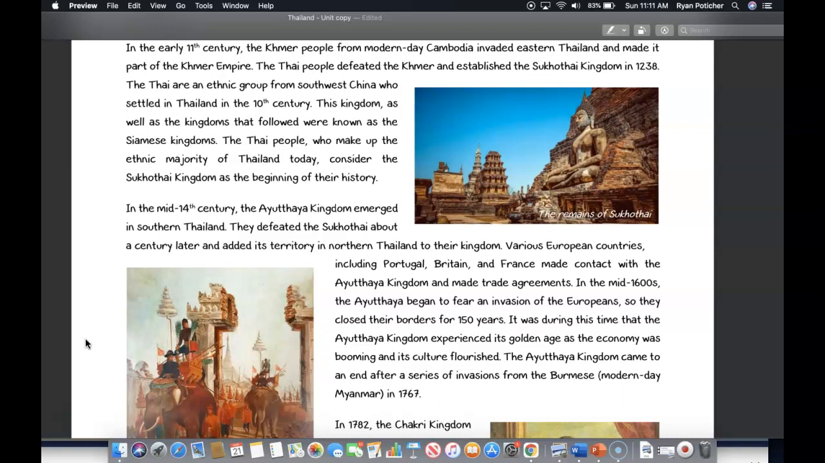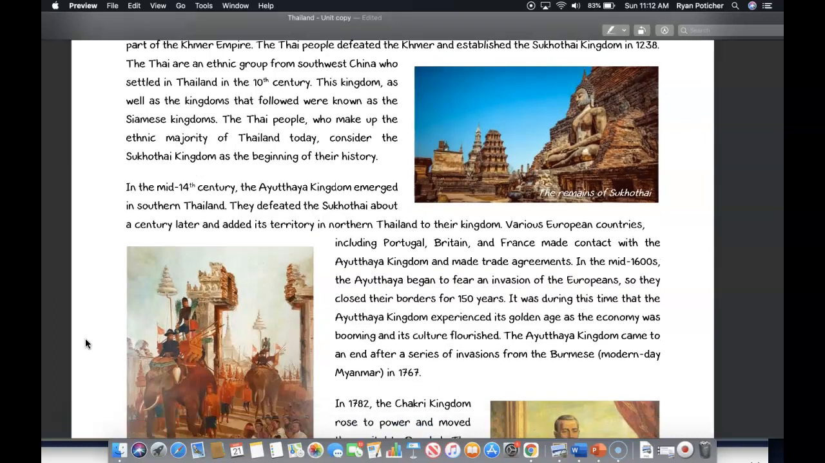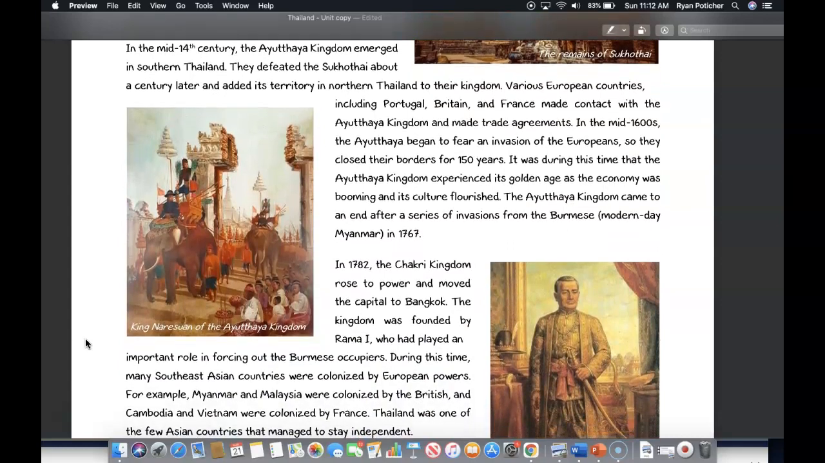The Thai people who make up the ethnic majority in Thailand today consider the Sukhothai kingdom at the beginning of their history. In the mid-14th century, the Ayutthaya kingdom emerged in southern Thailand, and they defeated the Sukhothai about a century later and added its territory in northern Thailand to their kingdom.